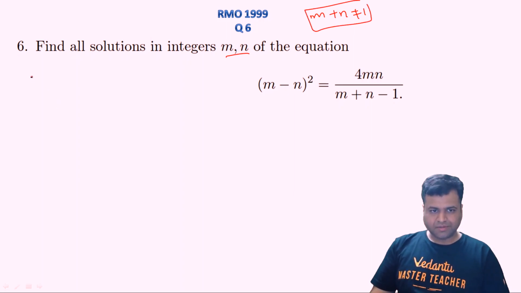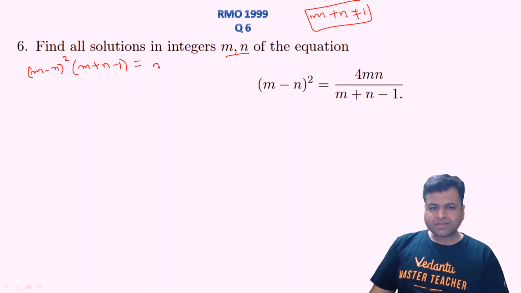So if we cross multiply this thing, what we will get: (m minus n) whole square into (m plus n minus 1) is equal to 4mn. 4mn is nothing but (m plus n) whole square minus (m minus n) whole square, that is also 4mn.